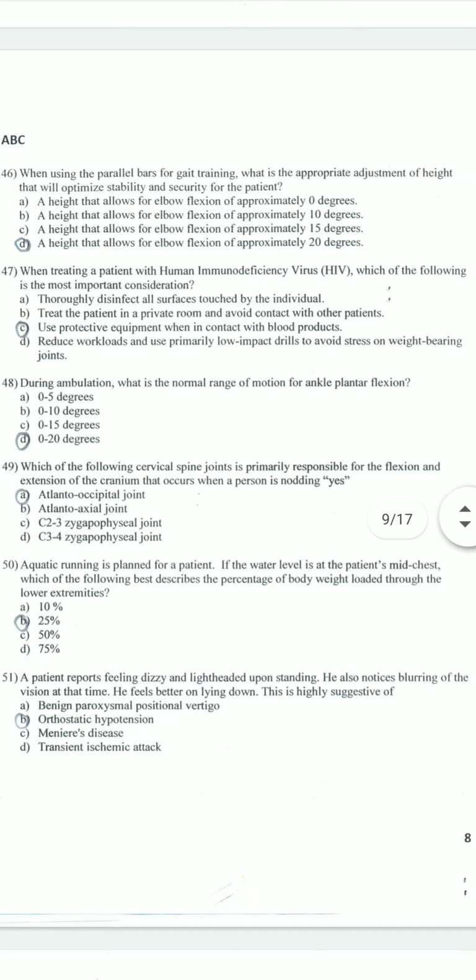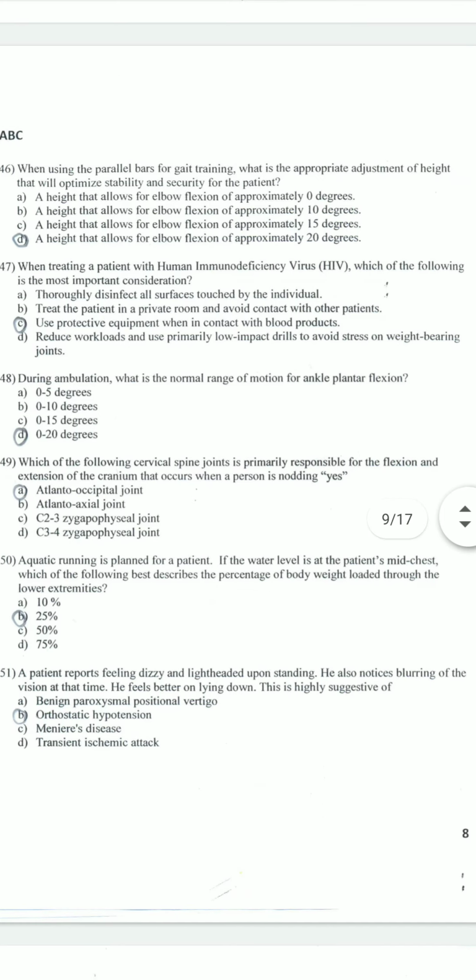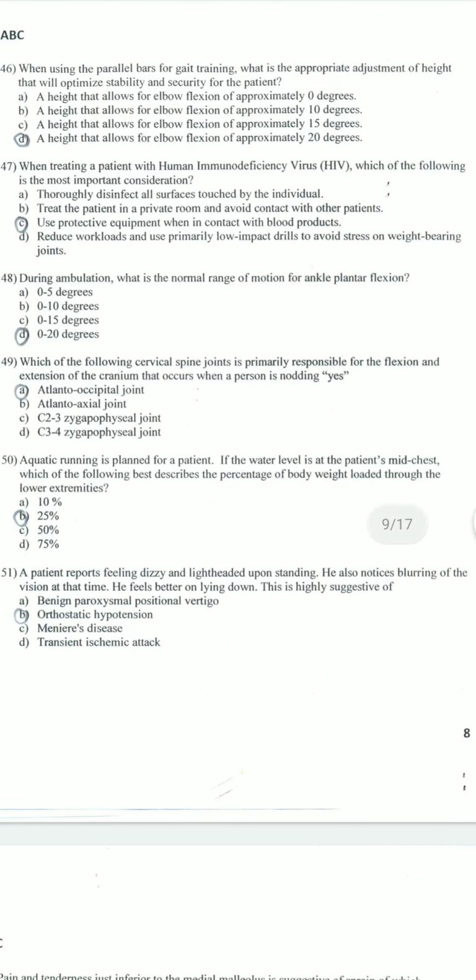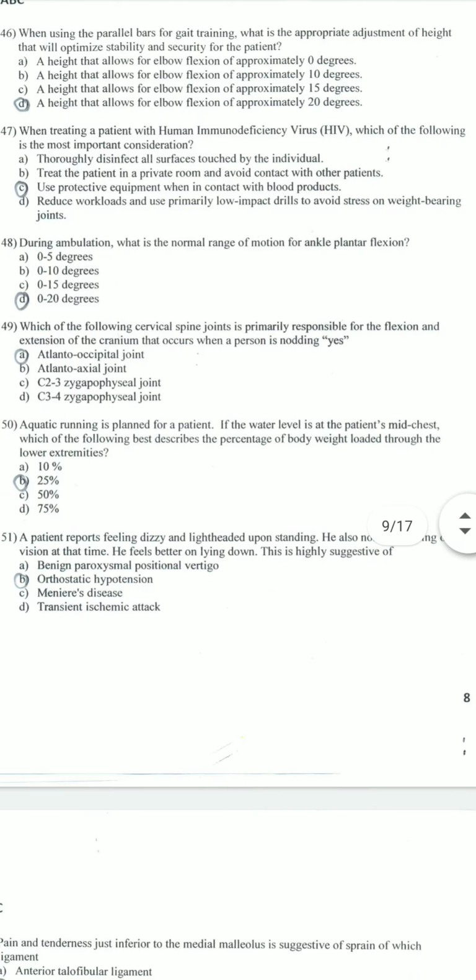When treating a patient with HIV, which of the following is the most important consideration? Use protective equipment when in contact with blood products. During ambulation, what is the normal range of plantar flexion? Ankle plantar flexion, that is 0 to 20 degrees. Which of the following cervical spine joints is primarily responsible for flexion extension at the cranium? That occurs when a person is nodding.